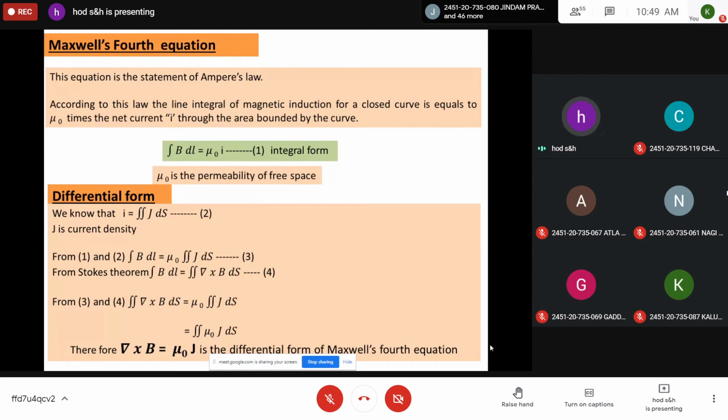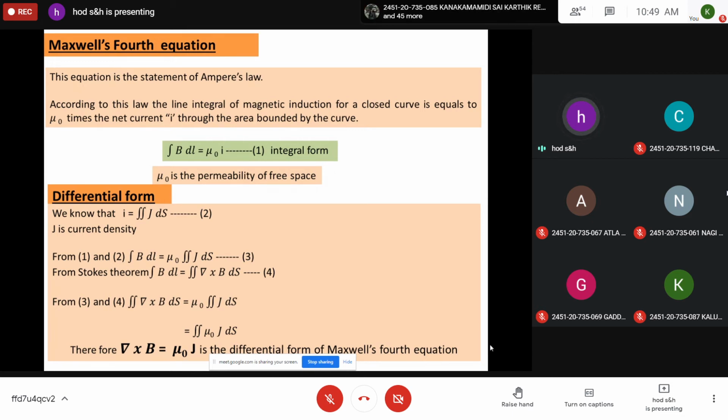So for Maxwell's first equation, first you define what is Gauss law of electricity. Electric flux is equal to 1 by epsilon naught times the net charge, that is Q by epsilon naught. You will be getting the integral form. Then you define what actually the charge is, which is a three-dimensional phenomenon, triple integration rho dV. Then you apply Gauss divergence theorem, you will be getting del dot E is equal to rho by epsilon naught.